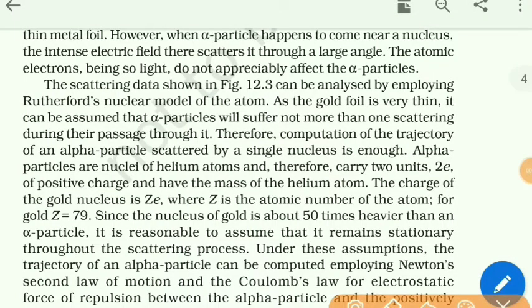Also, alpha particles have charge +2e, and the charge of the gold nucleus is 79e. The second important thing is that the gold nucleus is about 50 times heavier than the alpha particle.